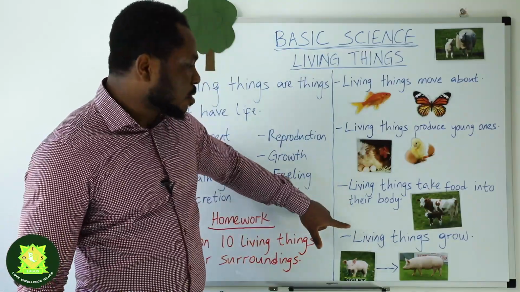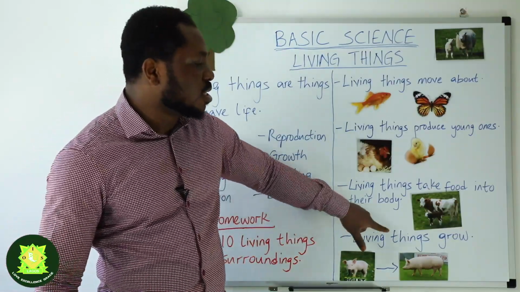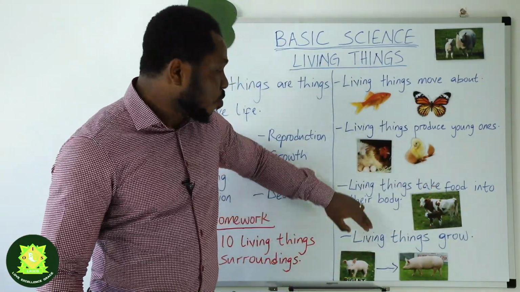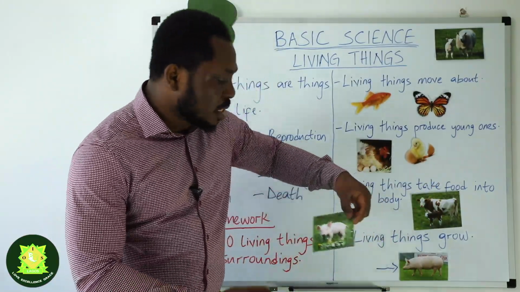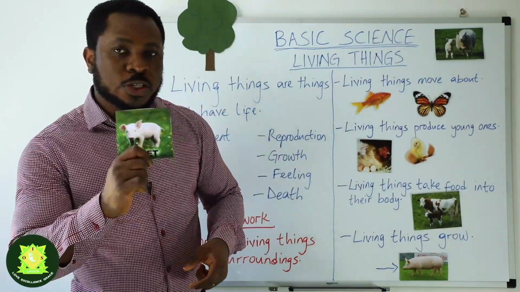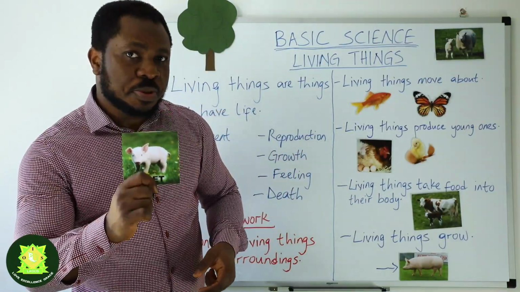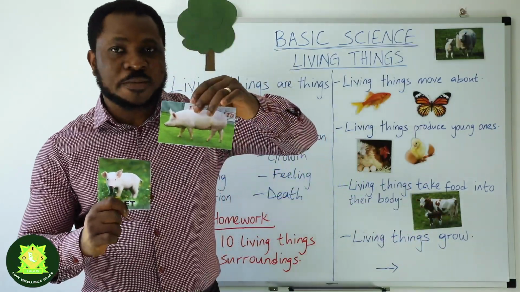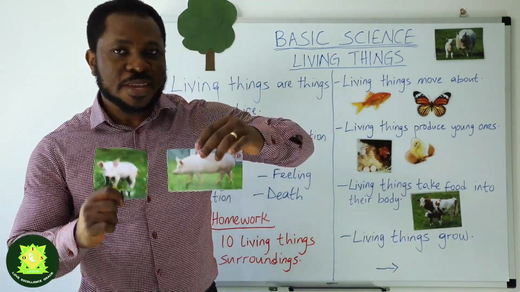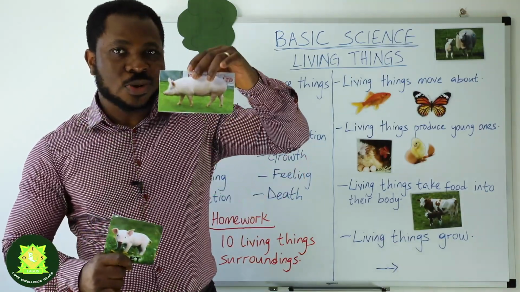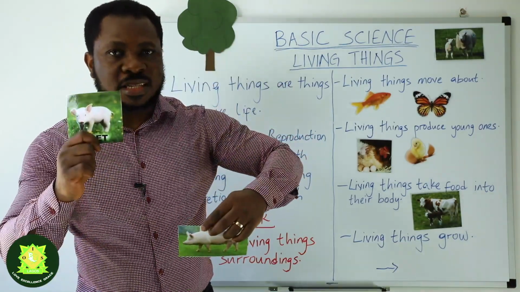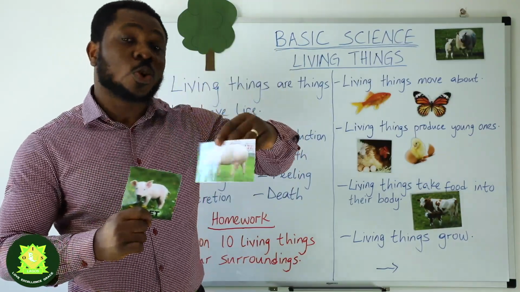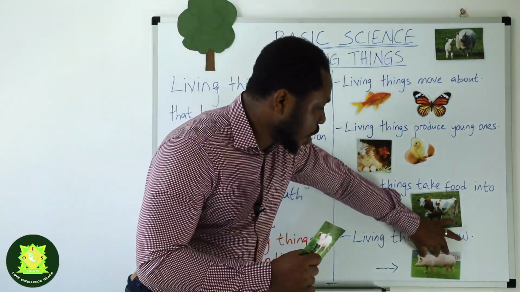Another activity that living things can do is grow. Living things grow. And this is a baby pig called a piglet. A baby pig can grow into an adult pig. A piglet, which is a baby pig, can grow into an adult pig. So all living things grow.